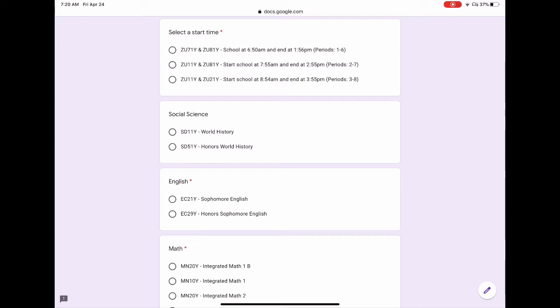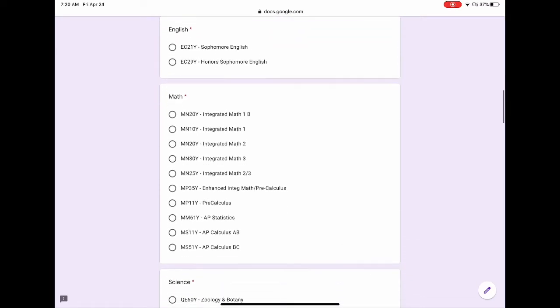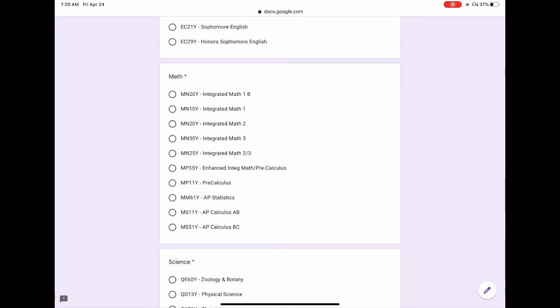In social science, you have the options between world history and honors world history. English is the same, sophomore English and honors sophomore English. For math, there are quite a few more options this year. Students who are currently in Integrated Math 1A should be selecting 1B. Students in Integrated Math 1-2 will be the students who select Integrated Math 2-3. If you are currently in Integrated Math 2 and earning an A, you can also select Enhanced Integrated Math Pre-Calculus.